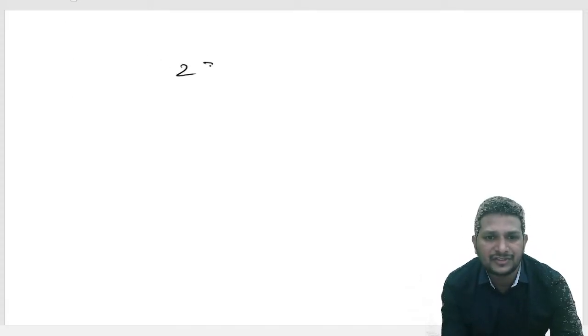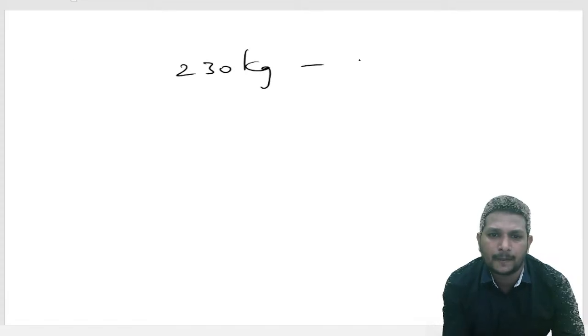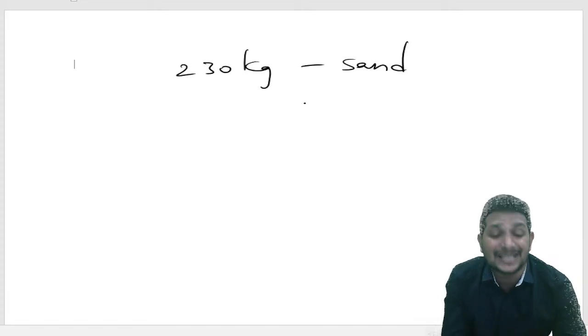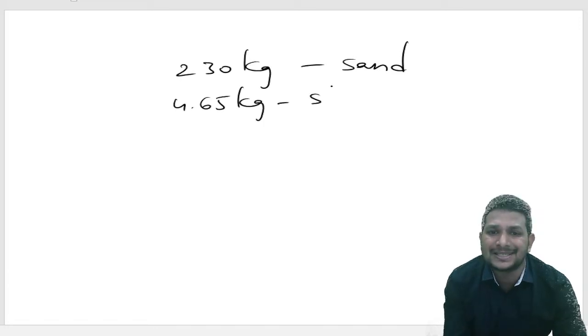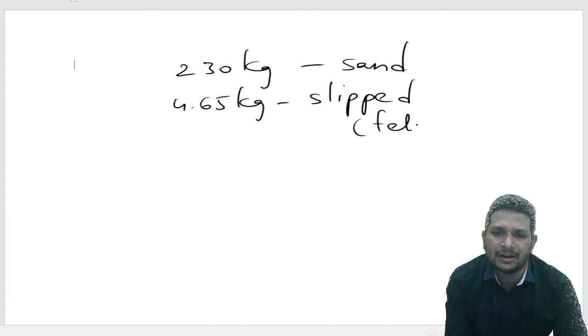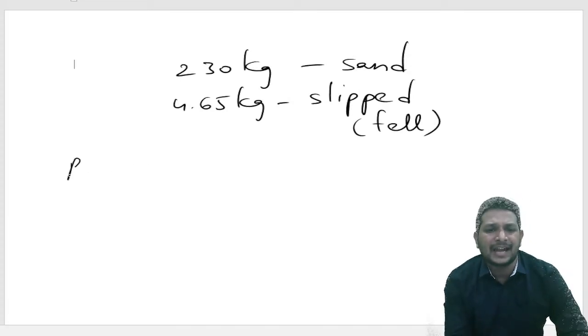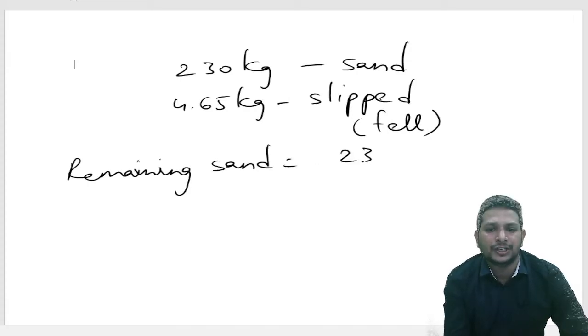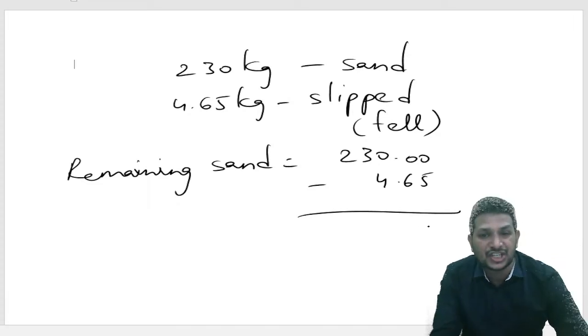230 kilogram of sand is there. Okay, but how much sand is slipped down? 4.65 kilogram slipped. Slipped means fall down. Okay, slipped or fell. So the remaining sand will be how much? 230 minus 4.65. Given decimals, we need to do the subtraction carefully.